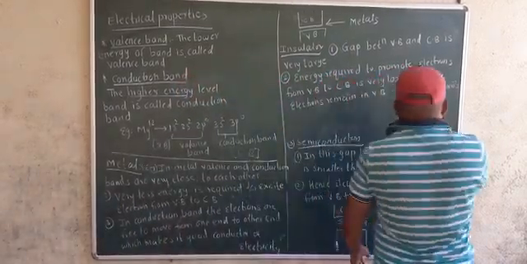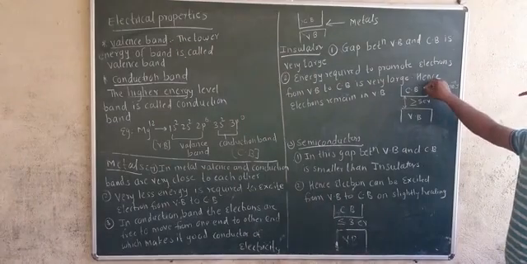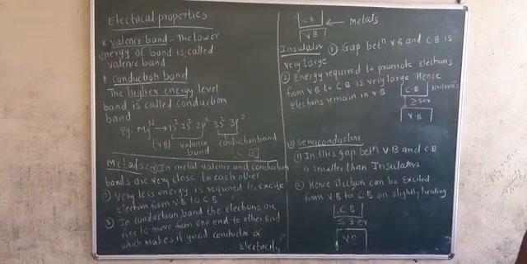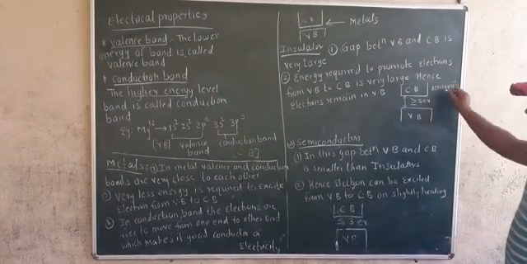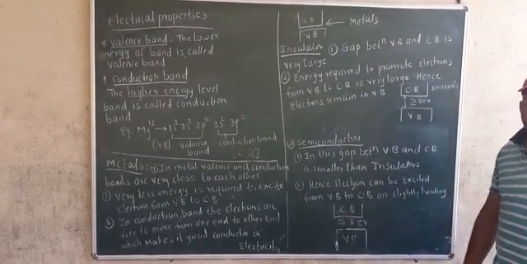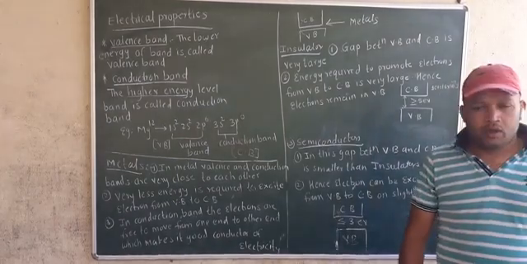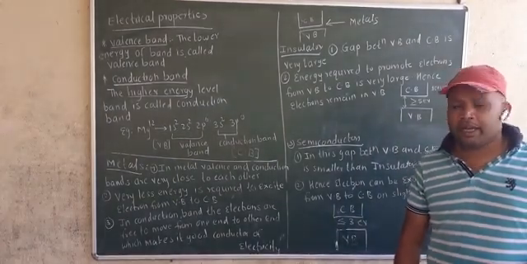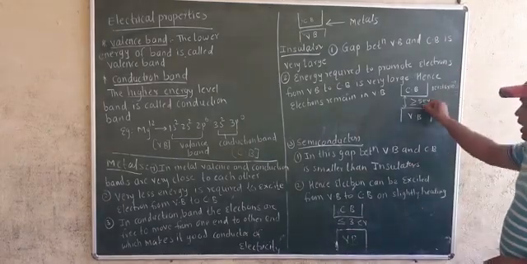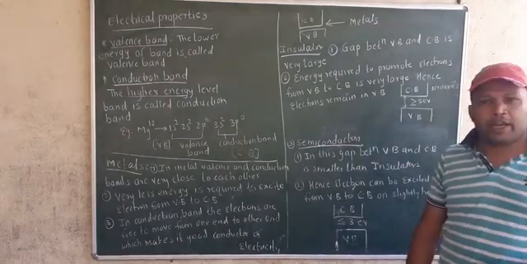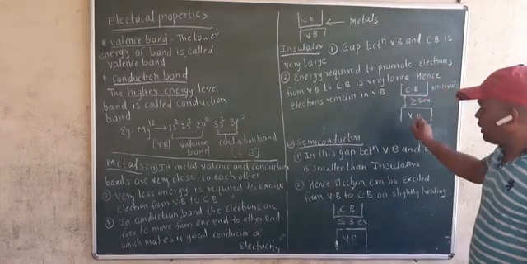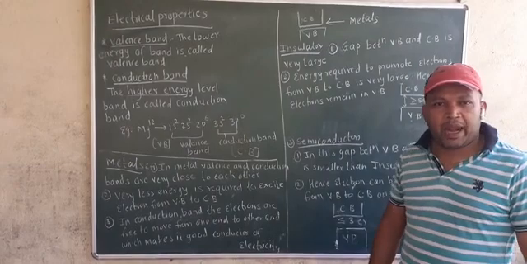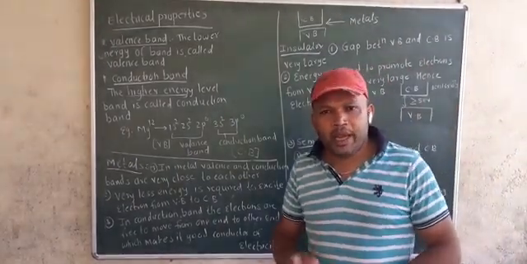You see, this is the valence band, this is the conduction band. Energy gap is greater than or equal to 5 electron volt (eV), and 1 electron volt is 1.6 times 10 raised to minus 19 joules. The gap is more than 5 electron volt. That's why an electron cannot go from valence band to conduction band. That's why it is a bad conductor of electricity.